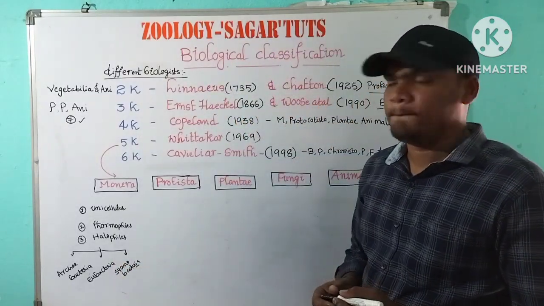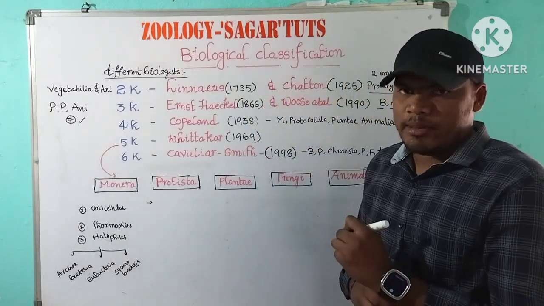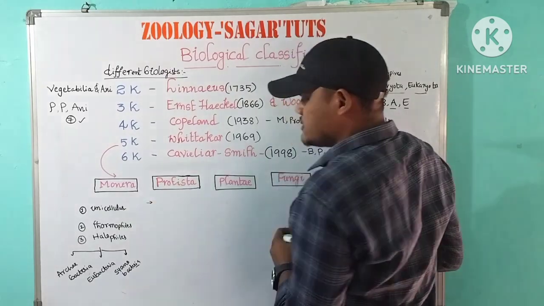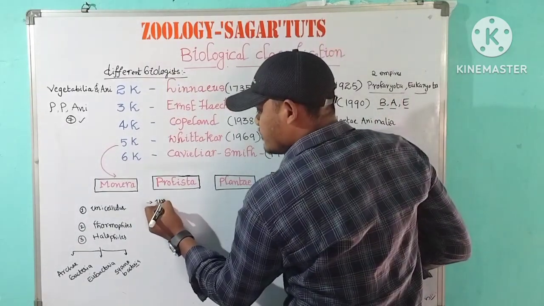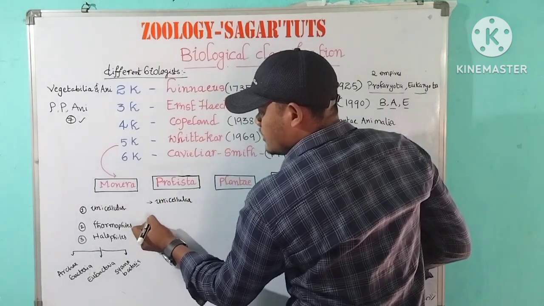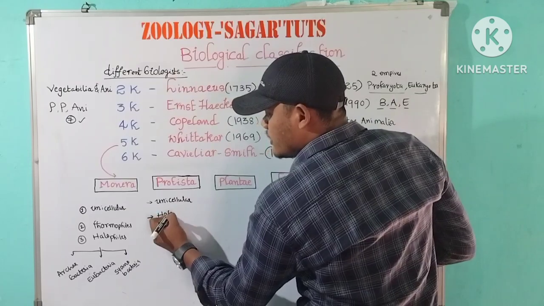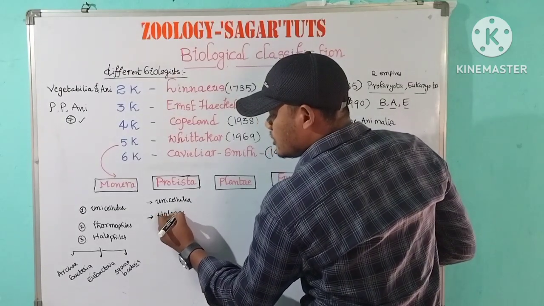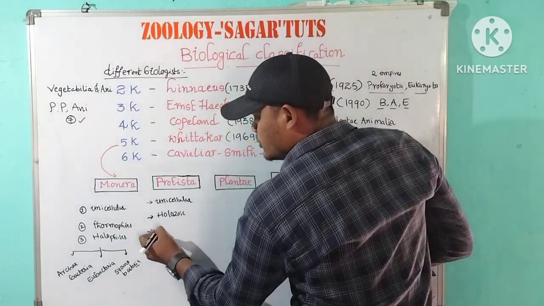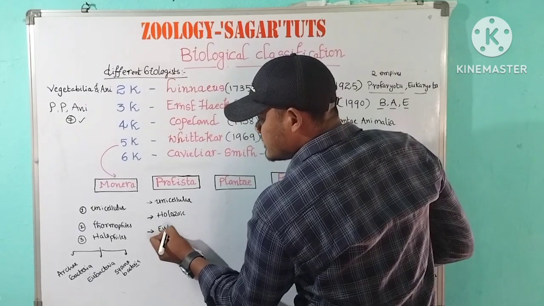Coming to Protista, the best examples are Amoeba, Euglena and Paramecium. Protista are unicellular organisms, and the nutrition is holozoic nutrition. They have eukaryotic cells.